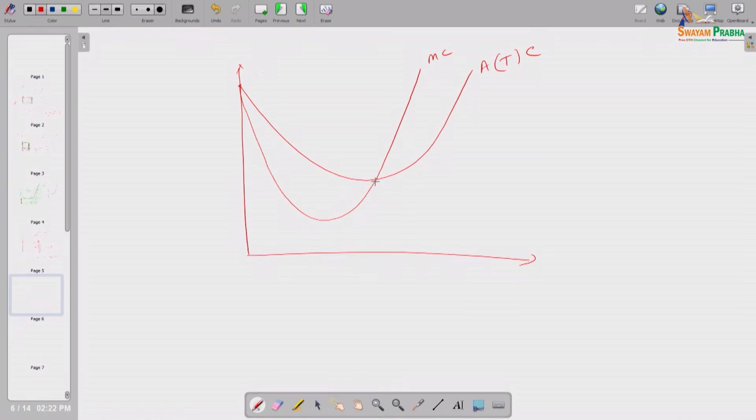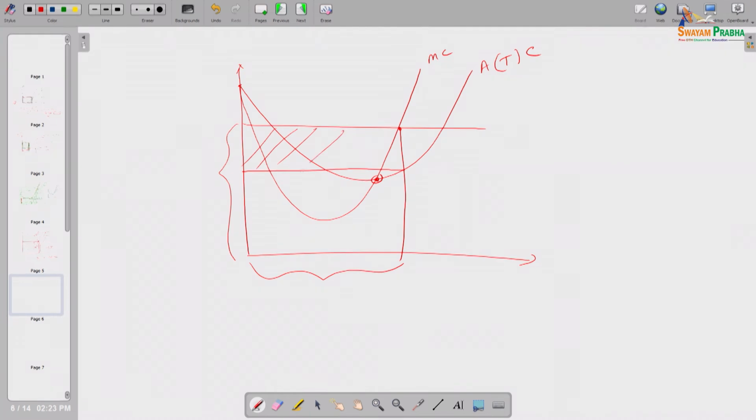Look at this point, when the price line is at this level, that is the market demand curve, the price per unit of output, of course he will be happy, he will produce this much quantity and he will enjoy some profit. The profit amount is this shaded area.